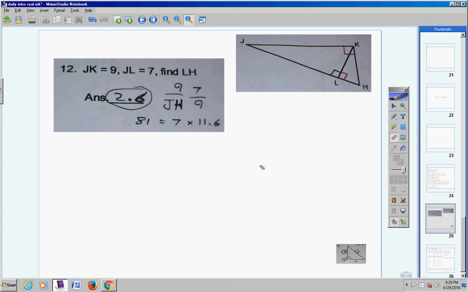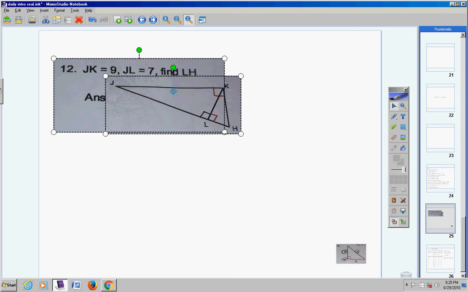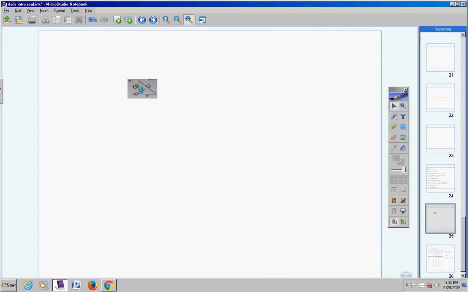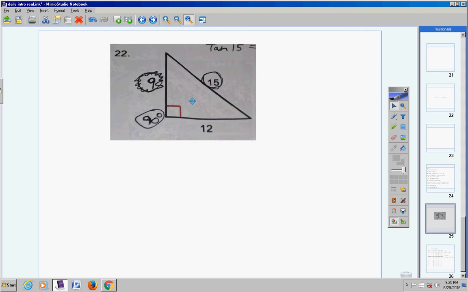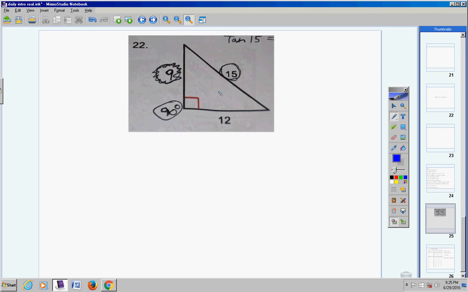I'm going to move on to number 22. All right. Now in 21 and 22, or 22 and 23, you were asked to solve the entire triangle. Well, this side was missing, and you found that correctly using Pythagorean's theorem. The answer is 9. So you did well. And we know we have 90 degrees here. However, I'm going to call this X, and I'm going to call this Y. You could call them whatever you wanted to. We need to find this angle here and this angle here.